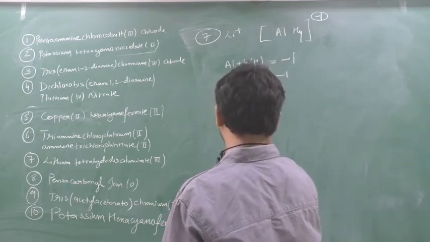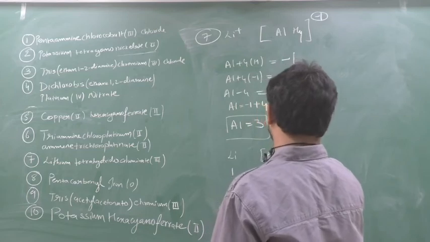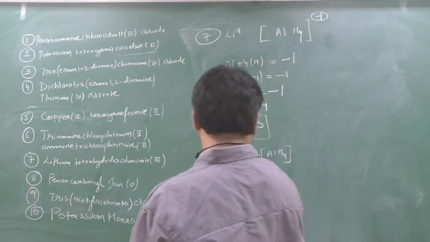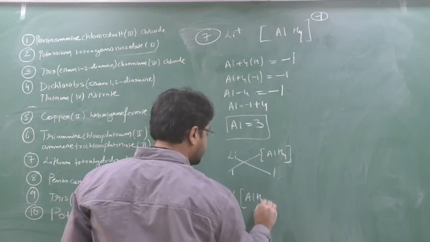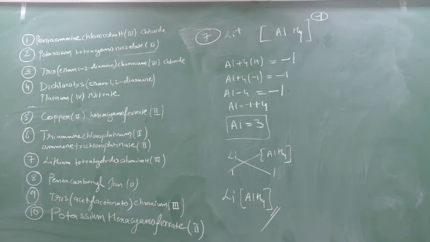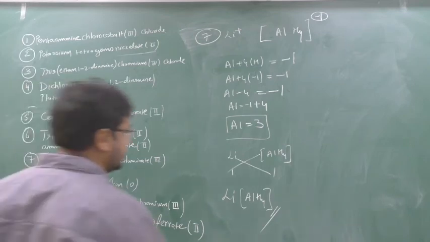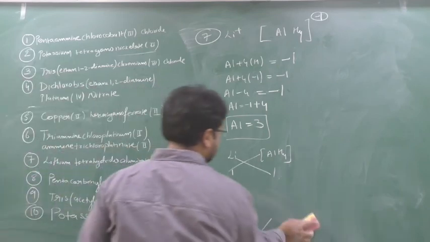Li is plus 1 and AlH4 is also minus 1, opposite charges attract. So the answer will be Li 1 and AlH4 1, so LiAlH4, this will be your answer. Understanding? Yes or no? Done? No? Write down. Done?